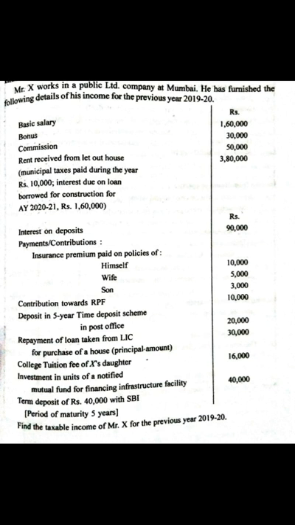Payments or contributions: insurance premium paid on policies of himself, wife, son 10,000, 5,000, 3,000 respectively, contribution towards RPF 10,000, deposit in 5-year time deposit scheme in post office 20,000, repayment of loan taken from LIC 30,000, college tuition 60,000, investment in units of a notified mutual fund 40,000, term deposit 40,000.